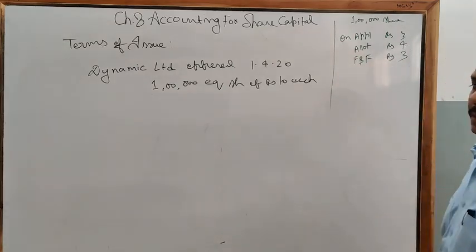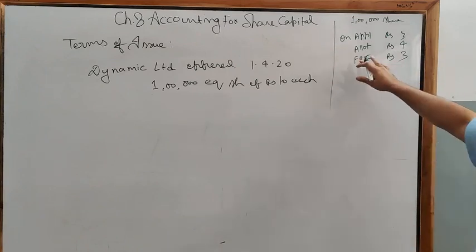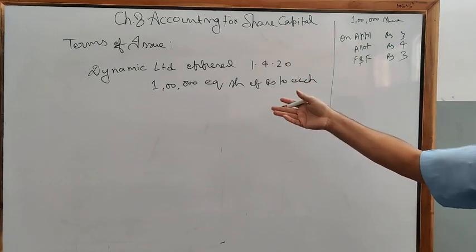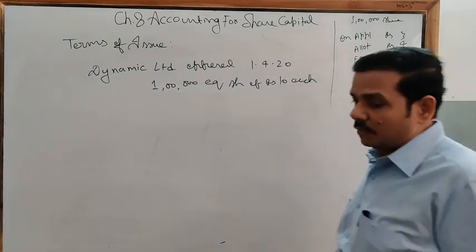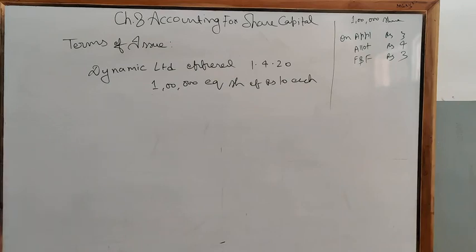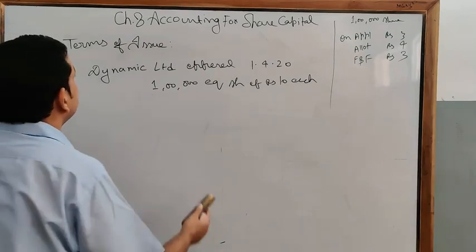When you are calling the amount in installments, write it on the right hand side for your working notes, or on the left hand side, whatever side you prefer. And afterwards we are going to pass the journal entries. Clear? So now see how the journal entries are passed when you are receiving the money in installments.